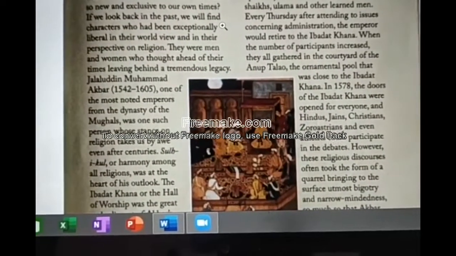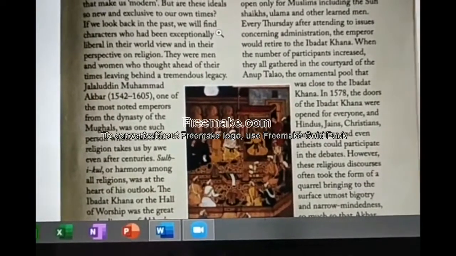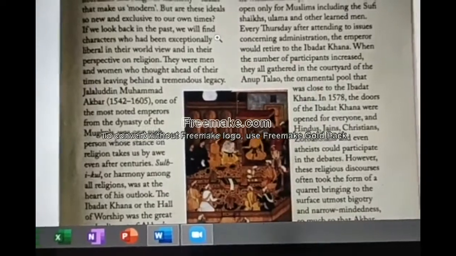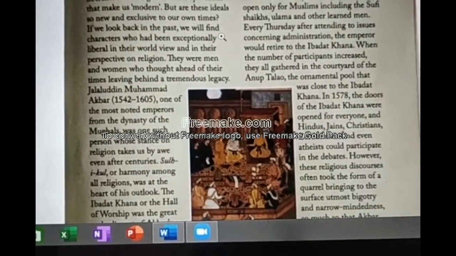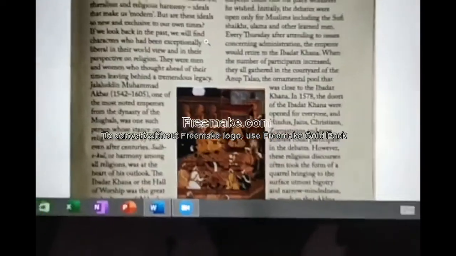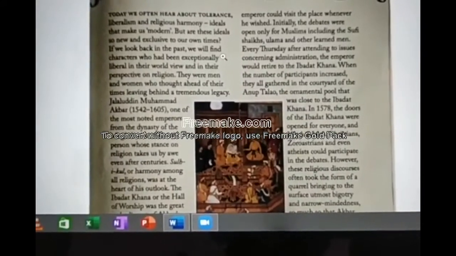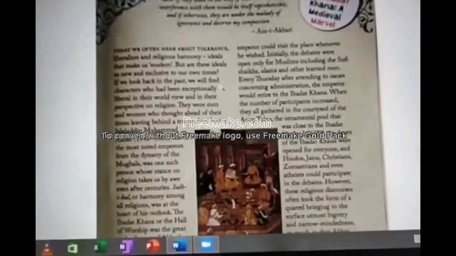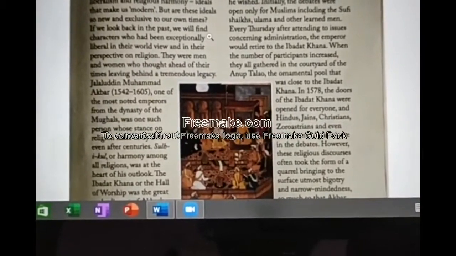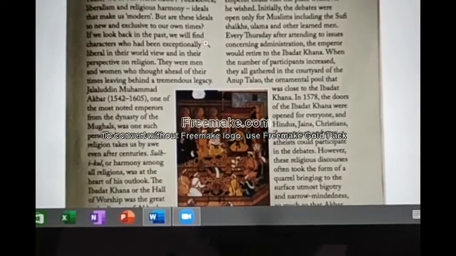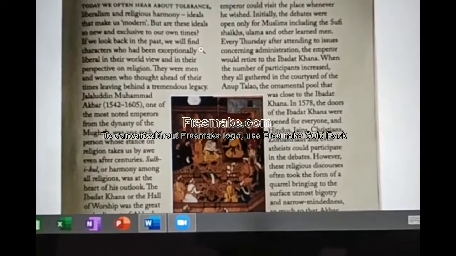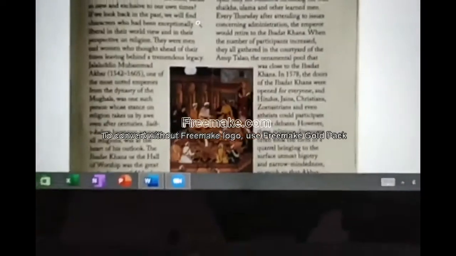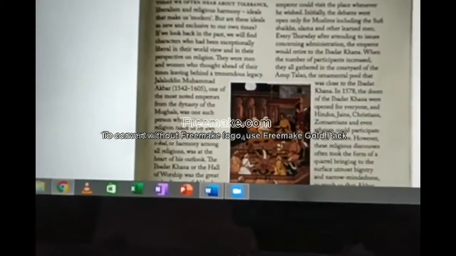This palace was initially built in the place Fatehpur Sikri. It is near Agra. It served as a platform for debate and discussion on religions. Here they would go and discuss about what? They'd go and discuss about religions.